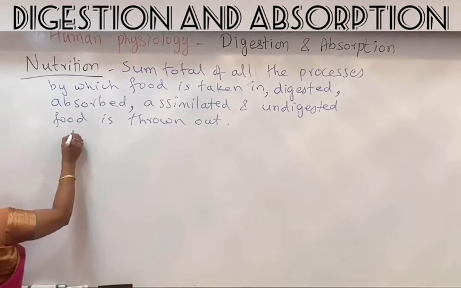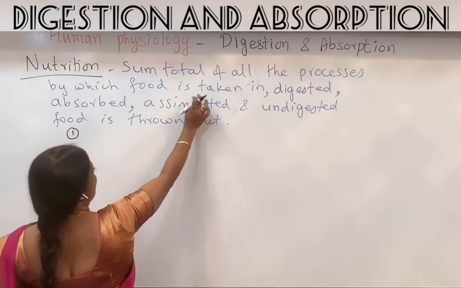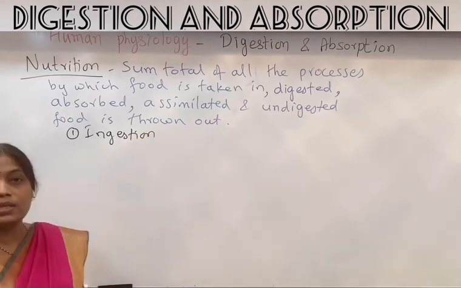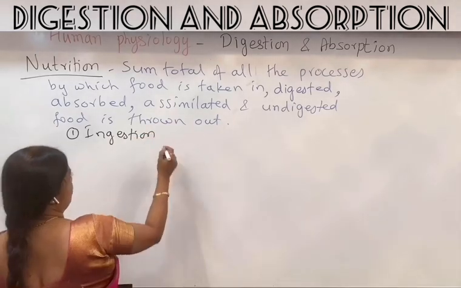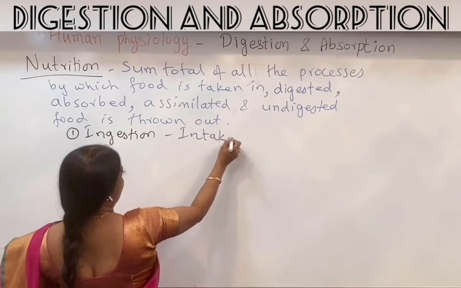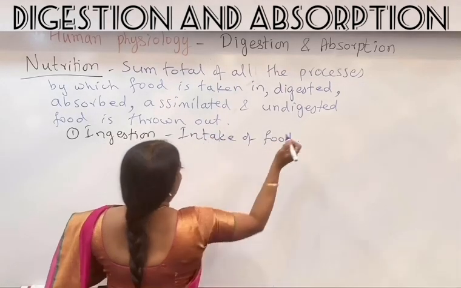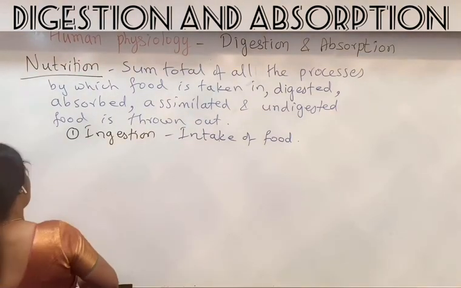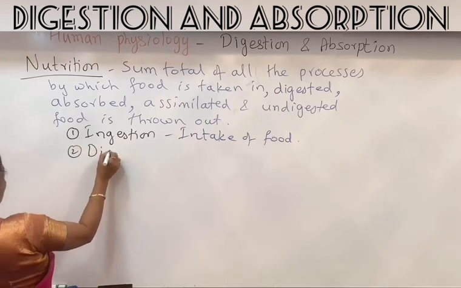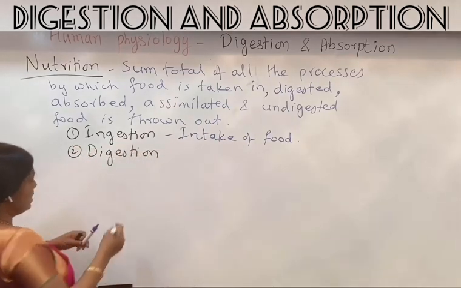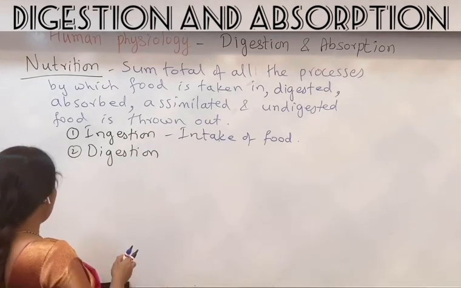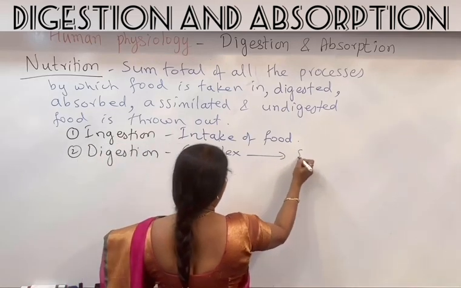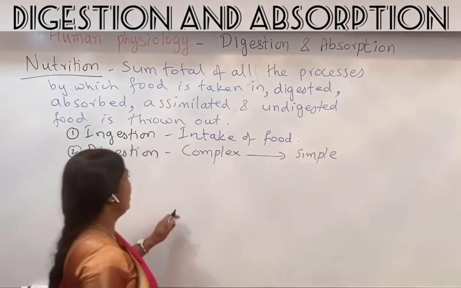So it includes steps like ingestion, the process of taking in of the food. Ingestion is the process by which the food is taken in, so intake of food. The food that is taken in is complex food which has to be converted into simple form, and that is called digestion. So the second step is digestion. What is digestion? The process by which the complex food is converted into simple food.